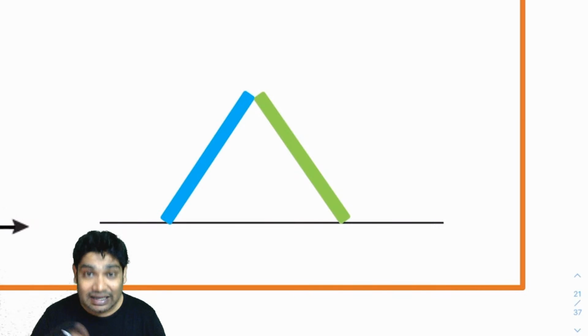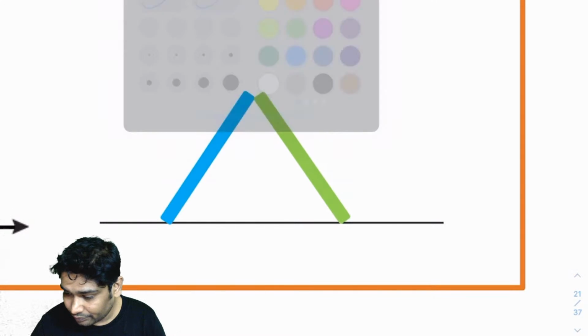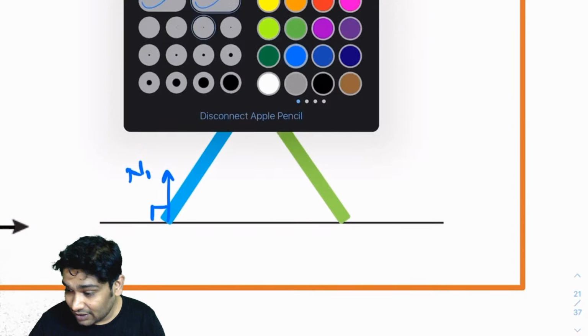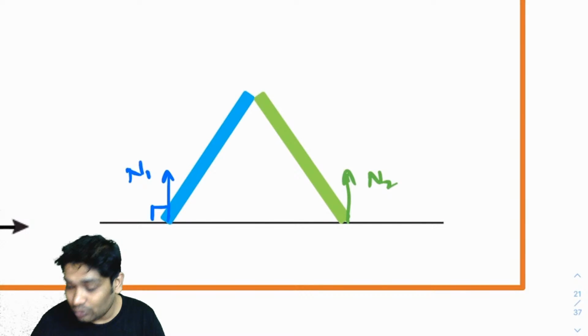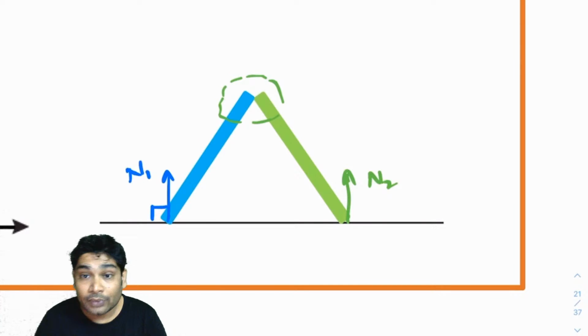So imagine these are two wooden planks which are resting like this. So here I can draw a normal. This would be like this, N1. Here again I can draw, it would be like this, N2. But how about the normal here between these two?